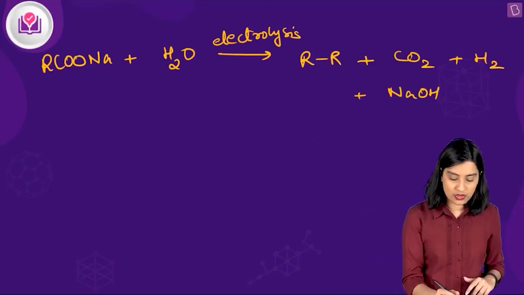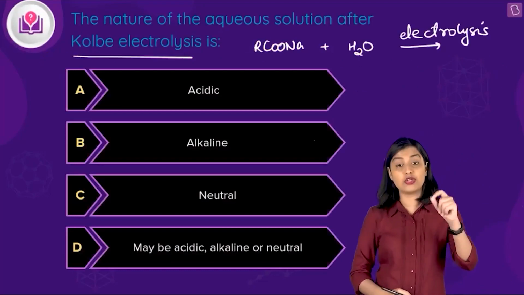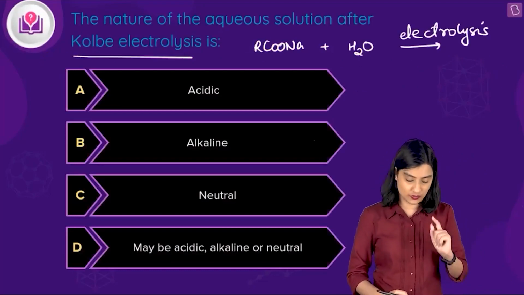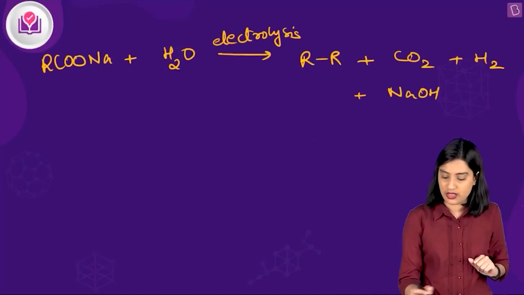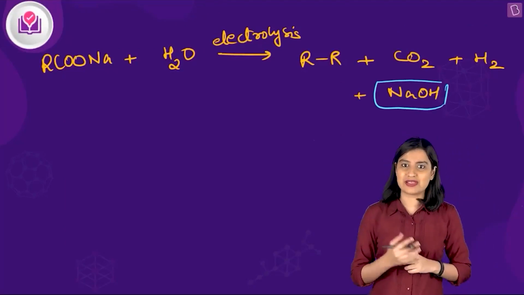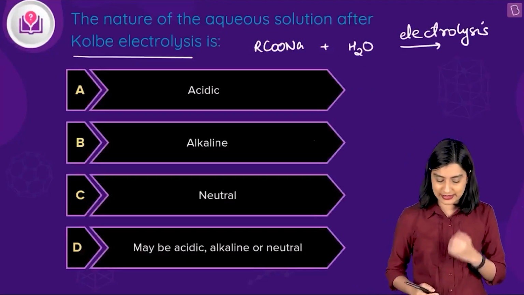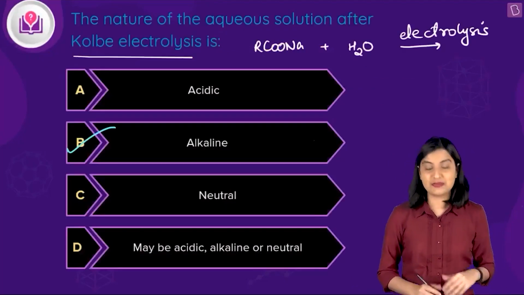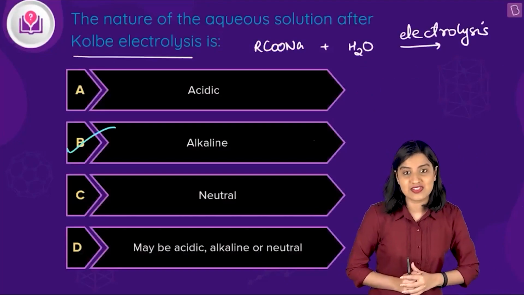Okay, so what was the question? They wanted to know the nature of the aqueous solution. That is going to be determined by this NaOH. NaOH is a strong base, so the solution is going to be strongly alkaline in nature, which means option B, alkaline, is the right answer to this question.